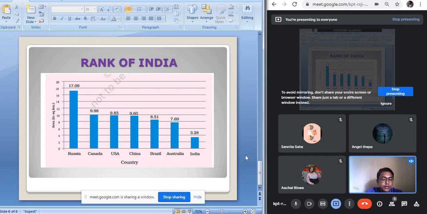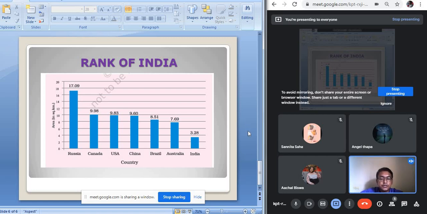One more thing you should know here is that our country India is located in the northern hemisphere and in the continent of Asia. So in which hemisphere is India located? In the northern hemisphere. And in which continent is India located? India is located in the continent of Asia.